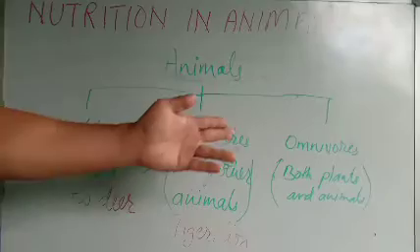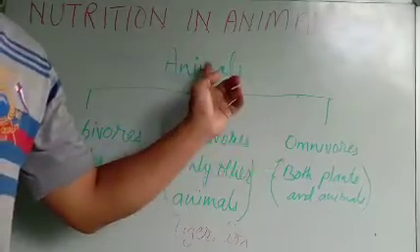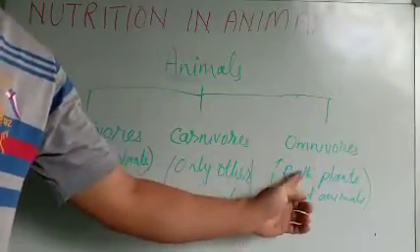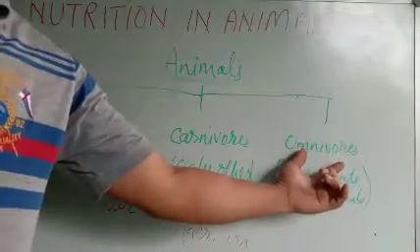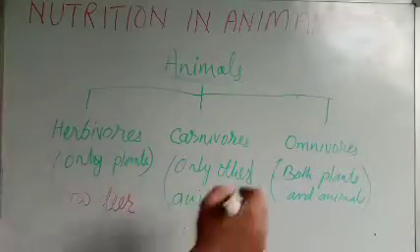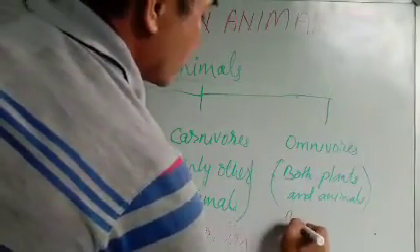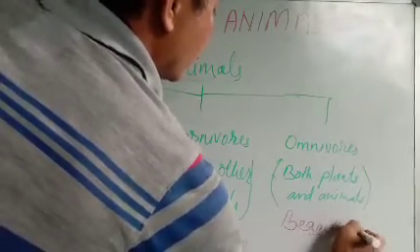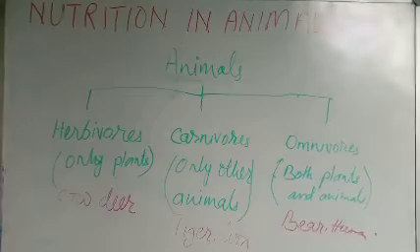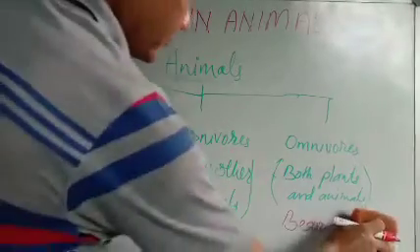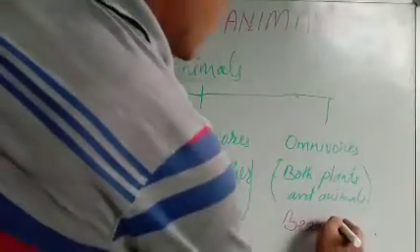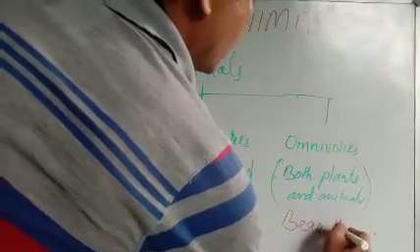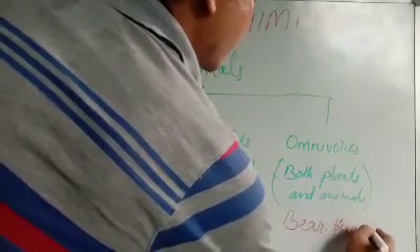And the third group is animals which eat both plants and animals, called omnivores. Examples are bear, human, also included here, including dog. Based on their food habit, animals can be broadly classified into three.